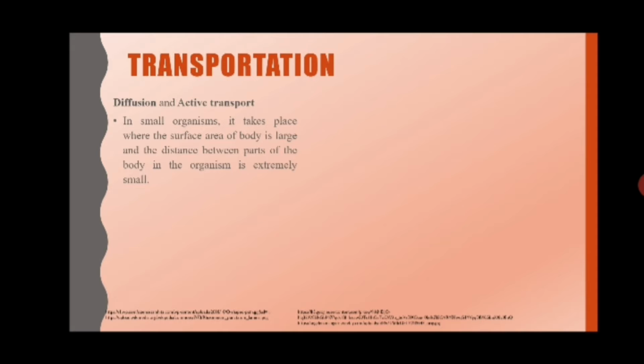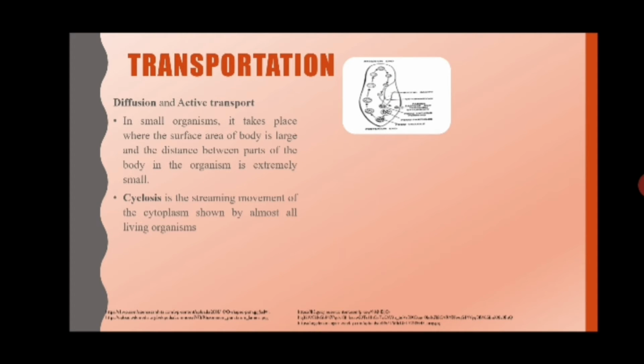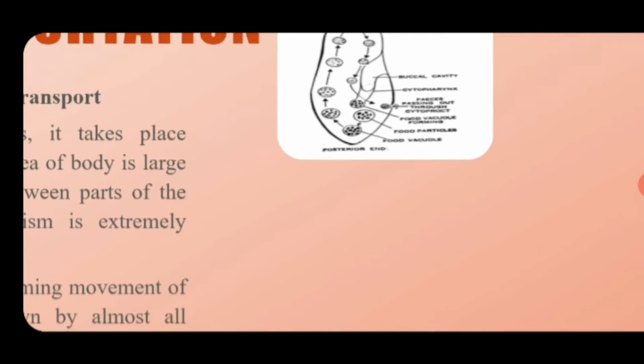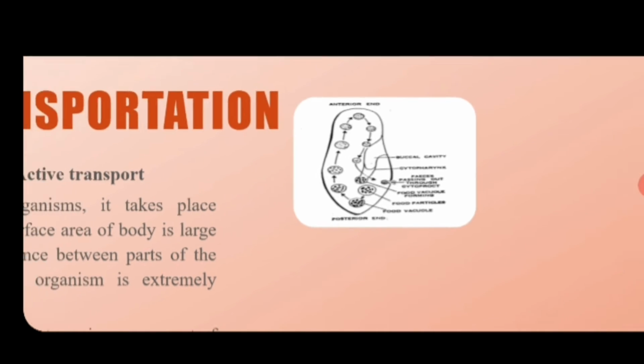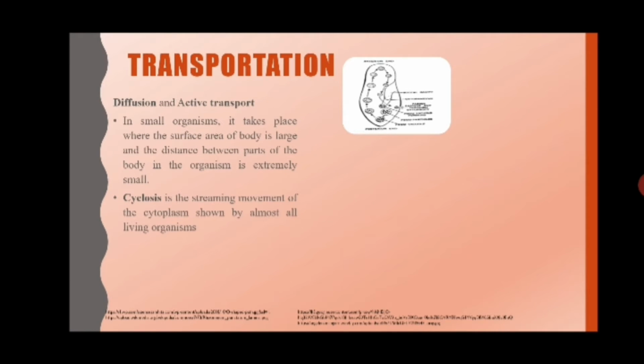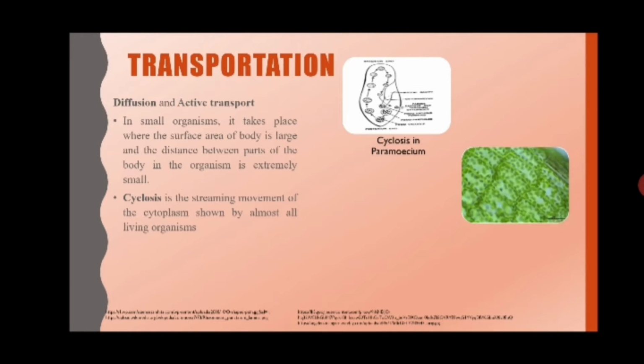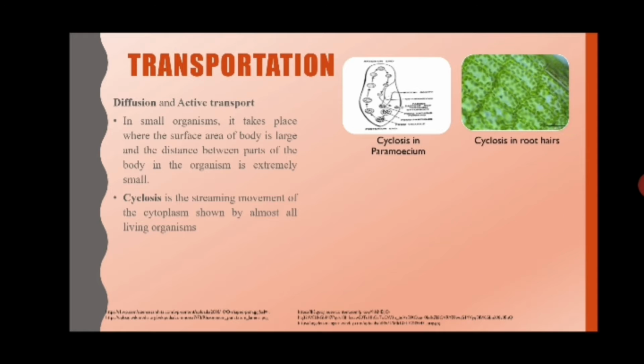So this is helpful for intracellular transport. See this, this is the paramecium where intracellular transport takes place by streaming of the cytoplasm. This is the root hairs in which cyclosis takes place, where water particles are moving around.